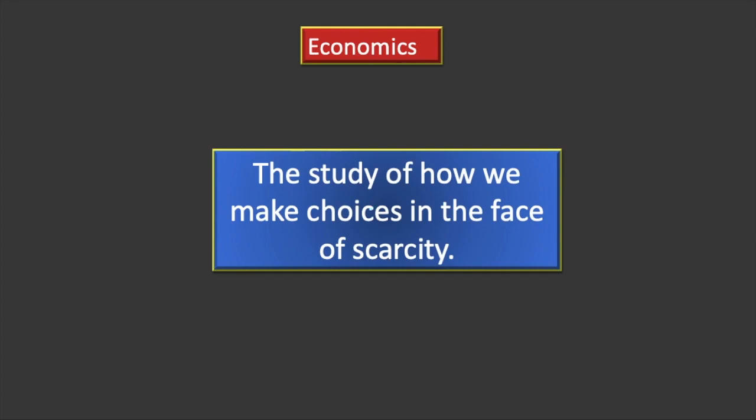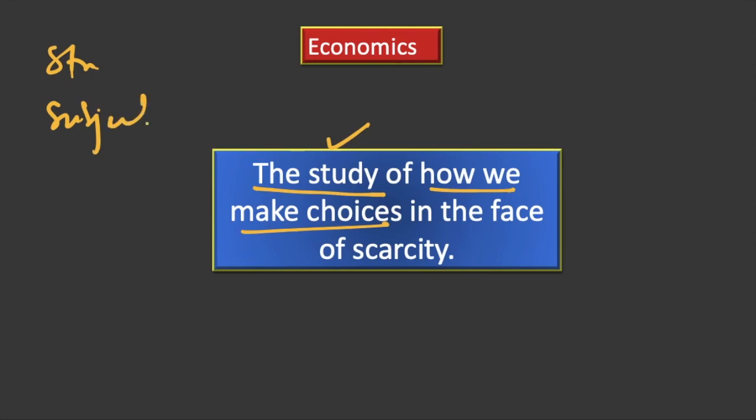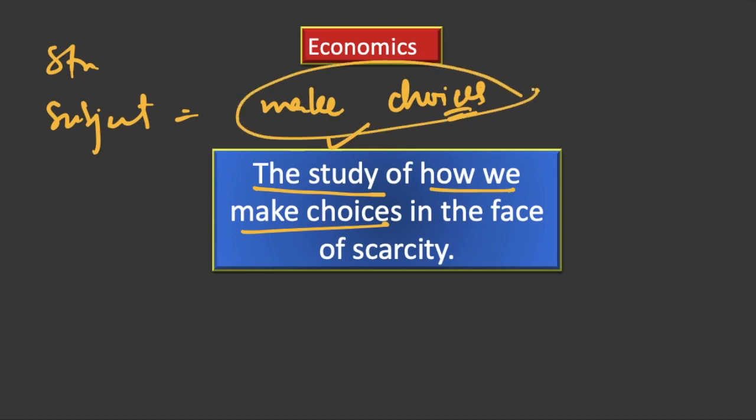Now let's take a very short definition of economics, a description of what economics is all about. Economics is a study, obviously it's a subject, that's why you are studying economics right now. Now what do we do in this study? A study of how we make choices. In this subject, we study how human beings make choices. So it is about the making of choices on part of human beings. What are the factors that are involved, and so on, we study in economics.